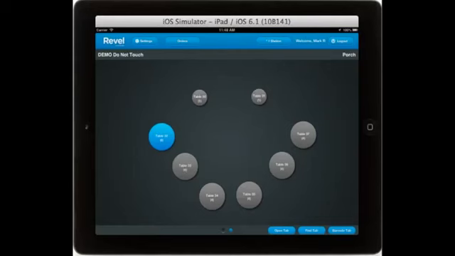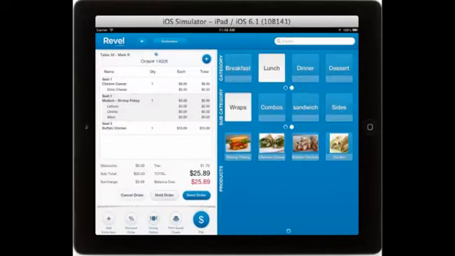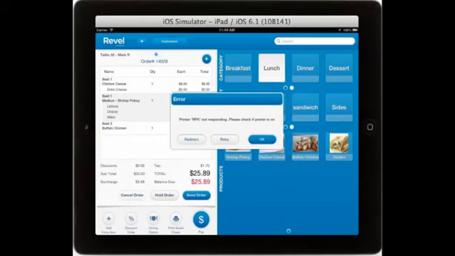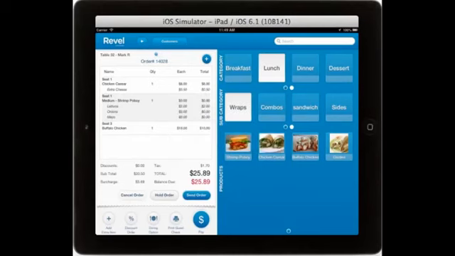You will notice the open table is now in blue. Once items have been sent to the kitchen, they will turn gray. If you are using coursing, you can fire the next course by selecting an item that has been sent and selecting Fire Course 2, or whatever the next course may be.